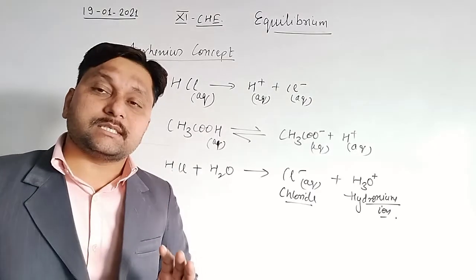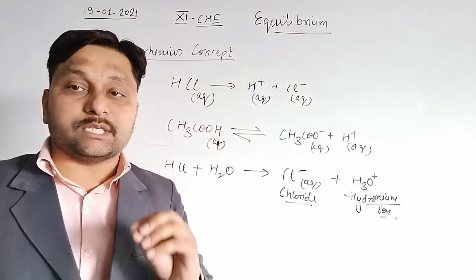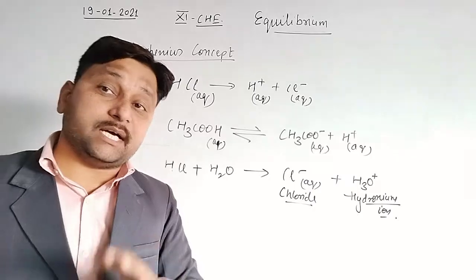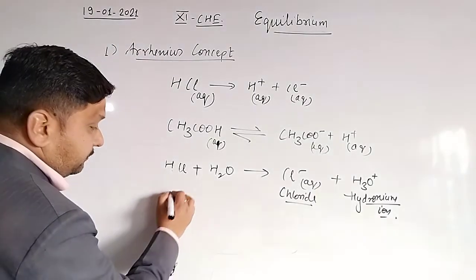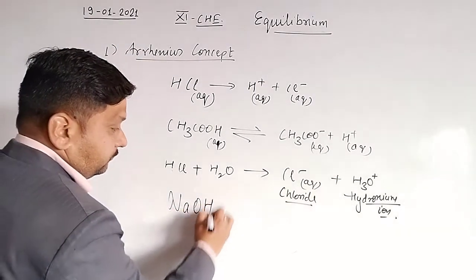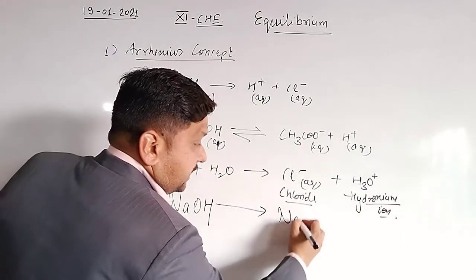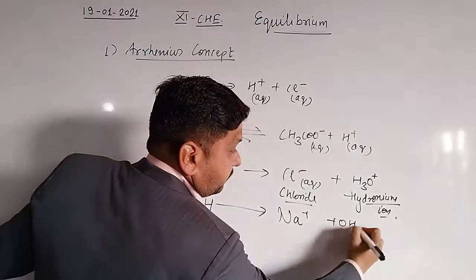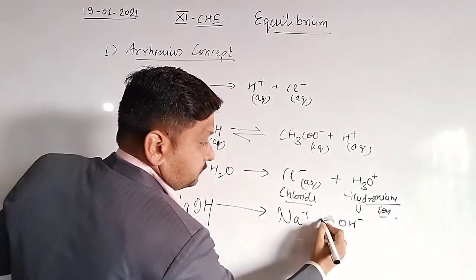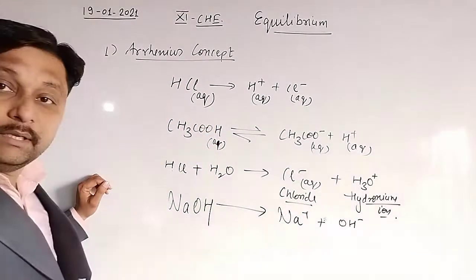Bases are those chemicals or substances which have the tendency to furnish hydroxide ion. For example, NaOH. NaOH means Na positive plus OH negative. Clear?